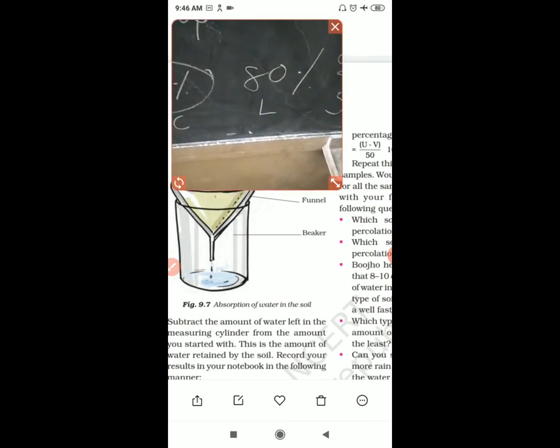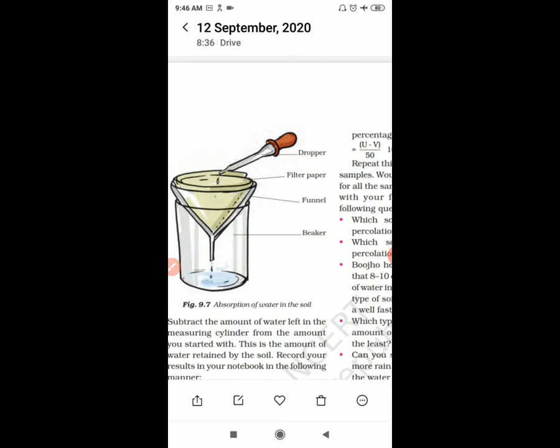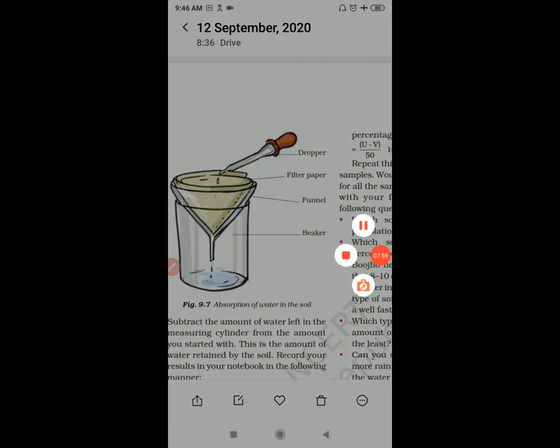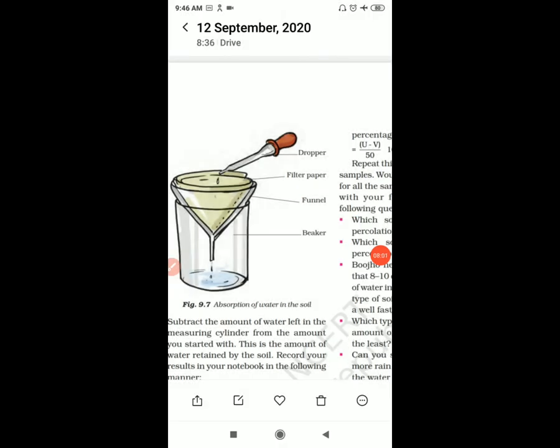Right? So in this way, you can find the water absorption capacity of the soil, that is the percentage of water absorbed. Right? So this was your activity 9.6.